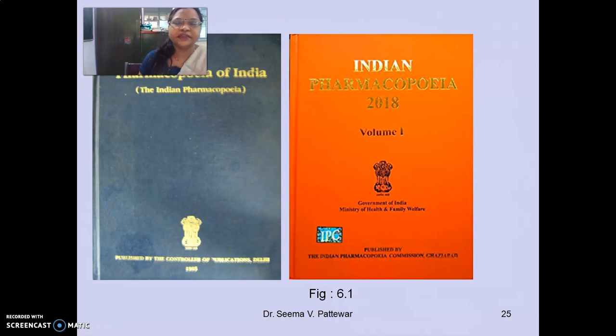So these are the images. This is the old book, the Indian Pharmacopoeia of India, and this is the latest edition which is prepared by the IPC, Indian Pharmacopoeia Commission. So this is the latest and this is the old edition of the IP.